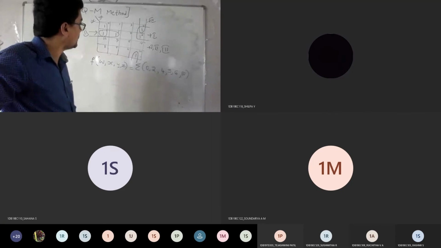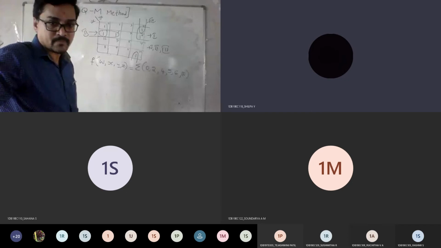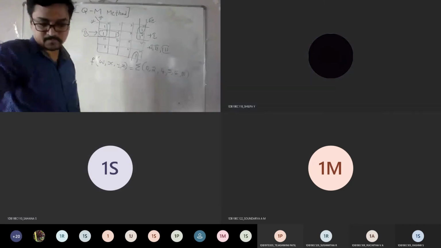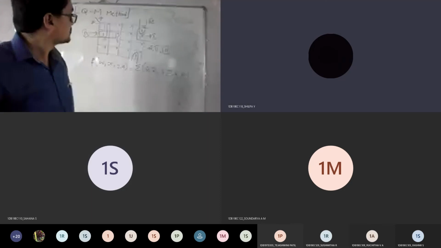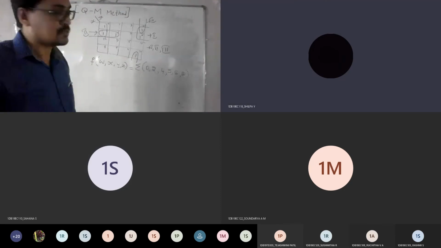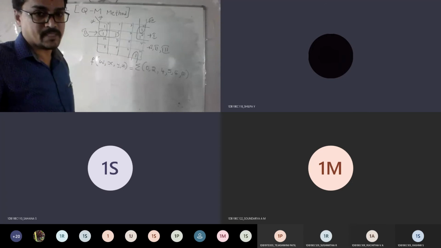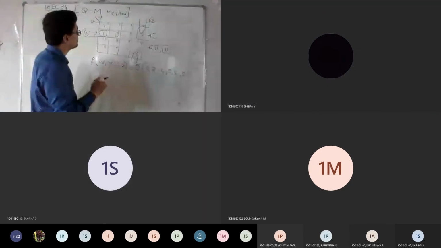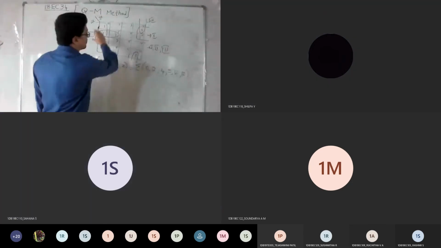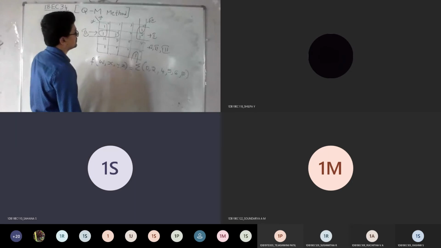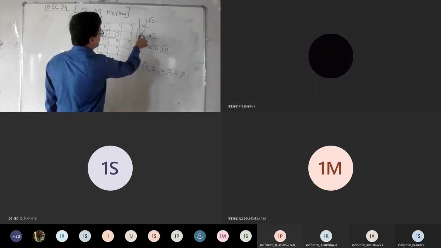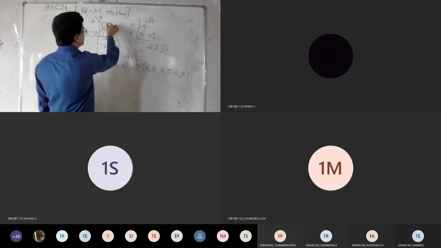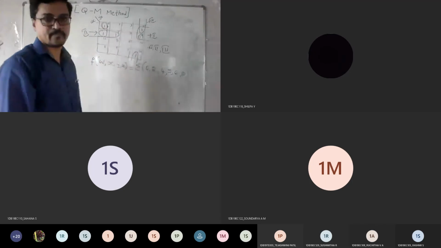So I can't take group 1 as an essential prime implicant. Just check the possibilities. In group 1, I have clubbed 4 and 4, correct? So this is also combined already. If I take this as a single one left out, and this as a single one left out, without grouping, is it possible?